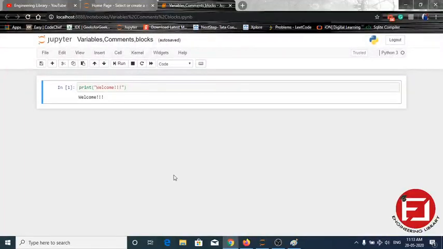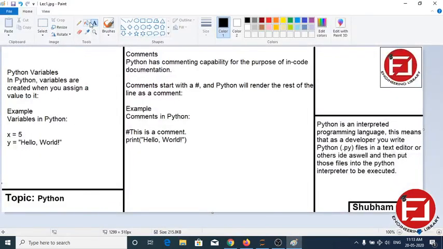Hello everyone. So in lecture 3 we are going to see variables, comments, blocks, indent, if else block, while loop, this type of things. How can we write in it. So before we start showing a demo or programming, let's just see an overview. What is, first of all, a variable?